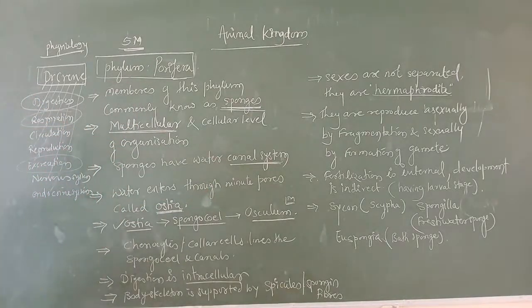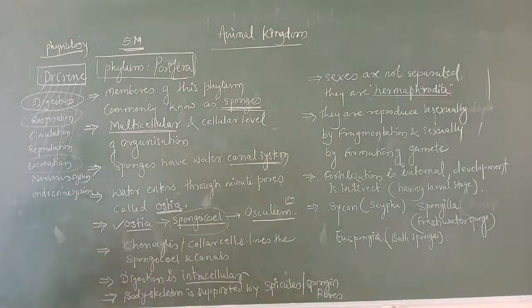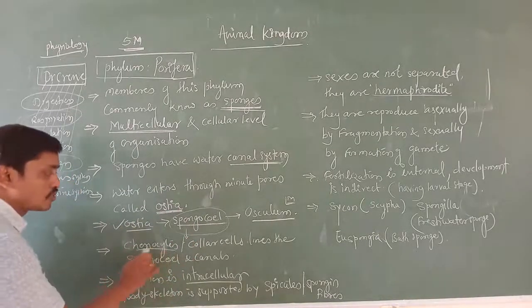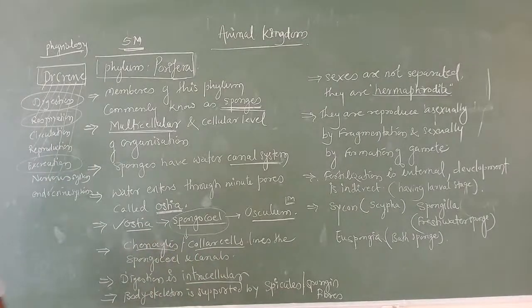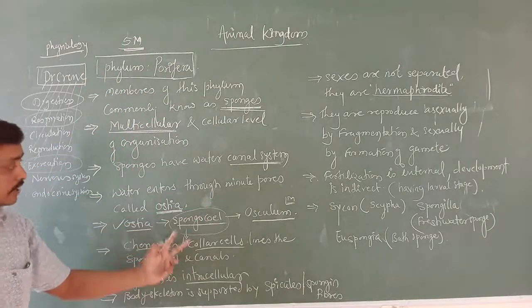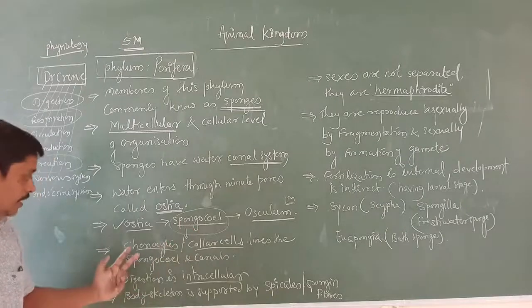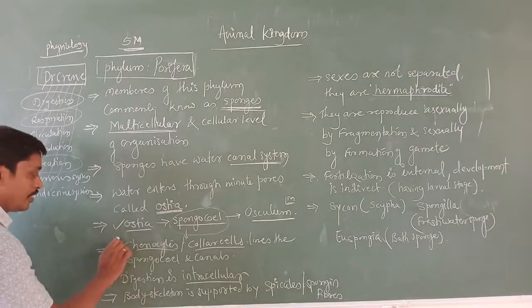Now I will move next. These spongocoels or canal system are lined by particular cells. Those are called choanocytes or collar cells. Choanocytes, or collar cells, are the unique cells which are found in Porifera, and the spongocoel is lined by them. This can be asked for a 1 mark question.